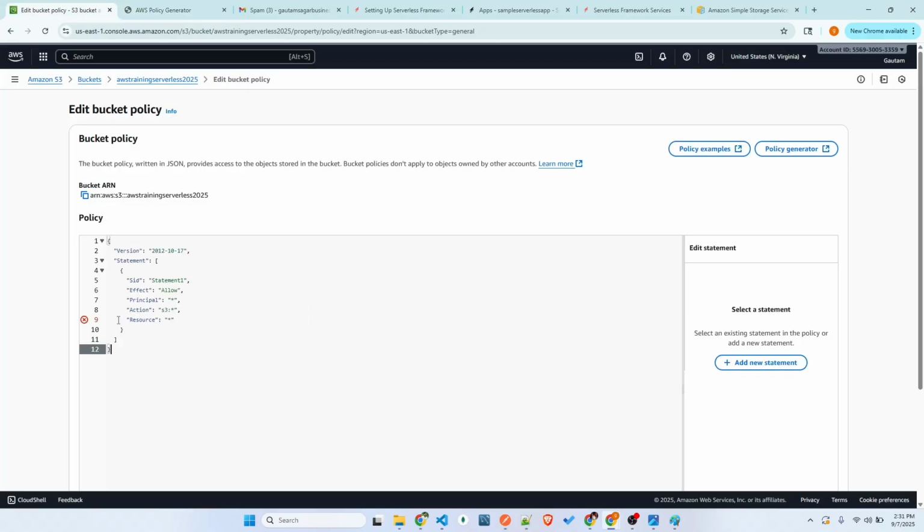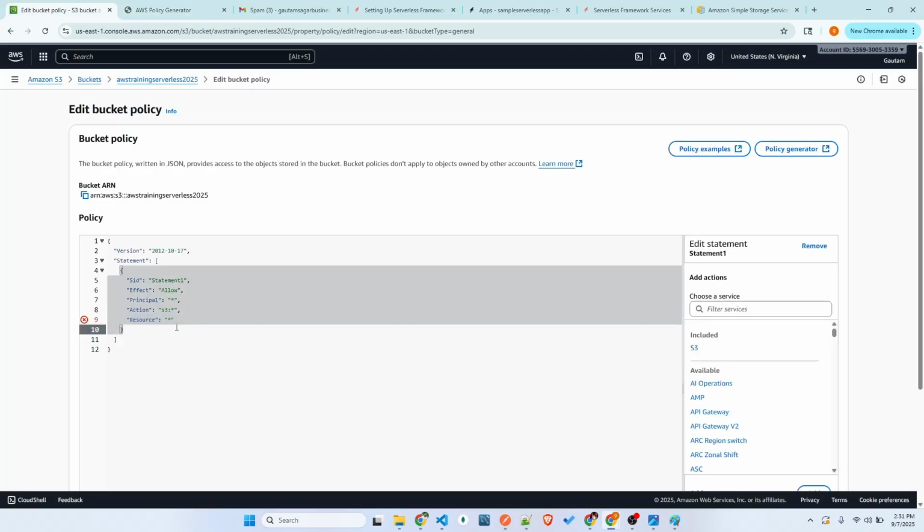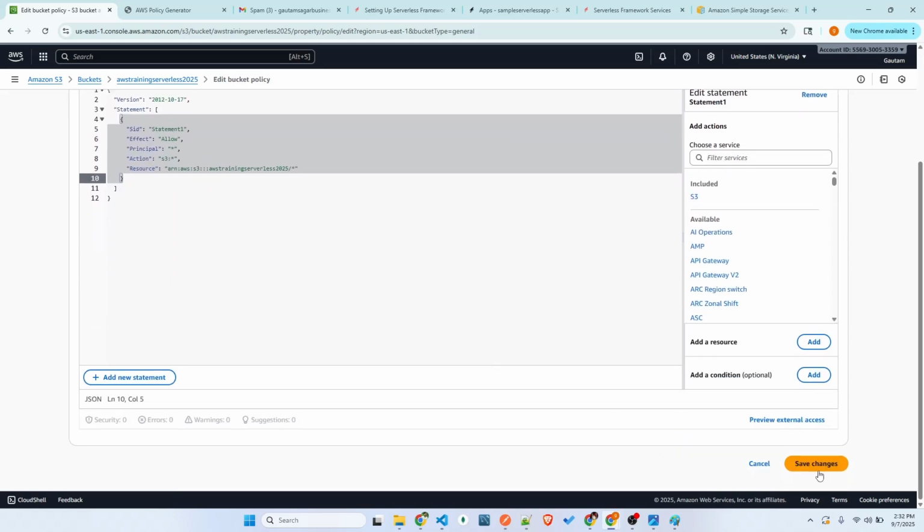Here, resource normally we should not give a star. The resource should be this ARN. And within that ARN, we'll be giving the access to all the buckets. This star means all the objects within this main bucket. Okay, so you can just save changes.